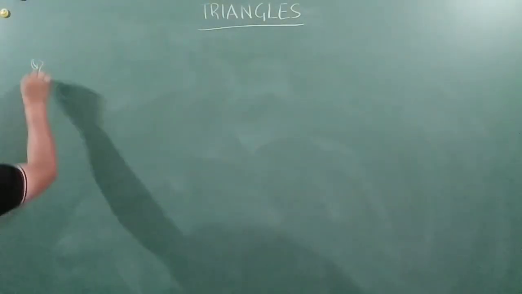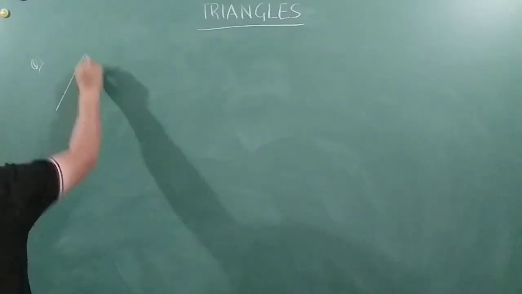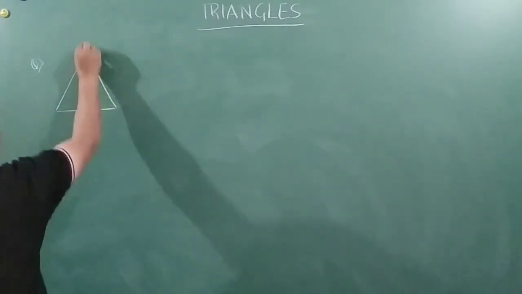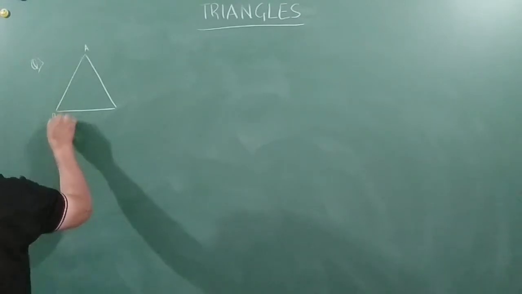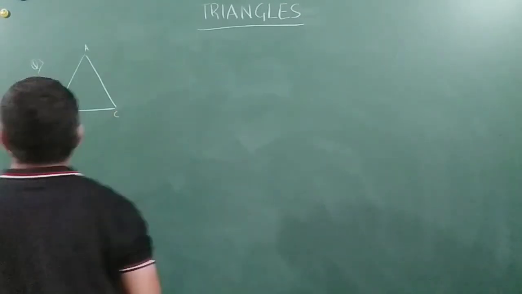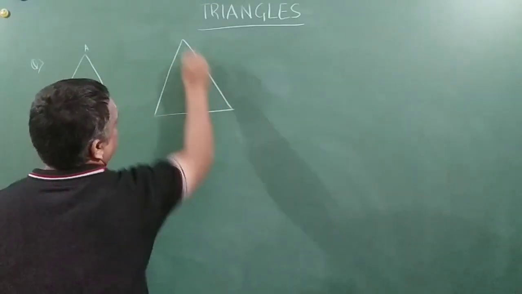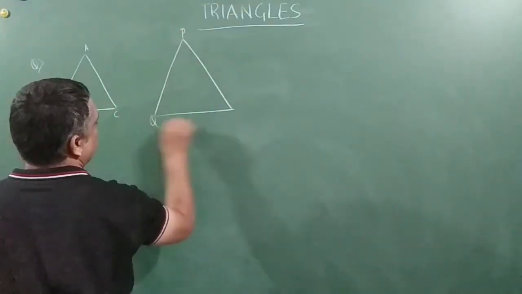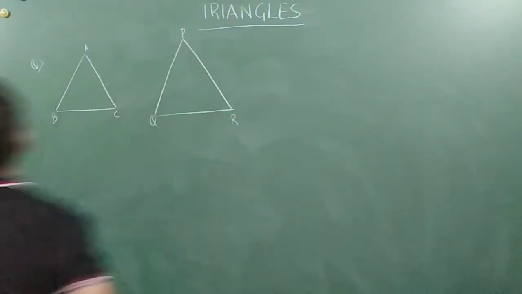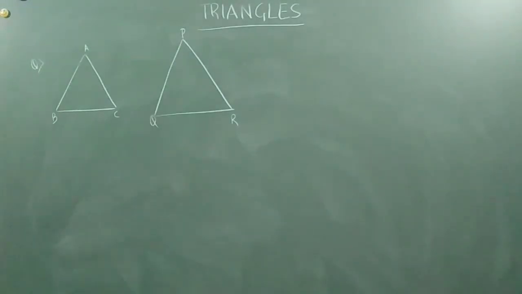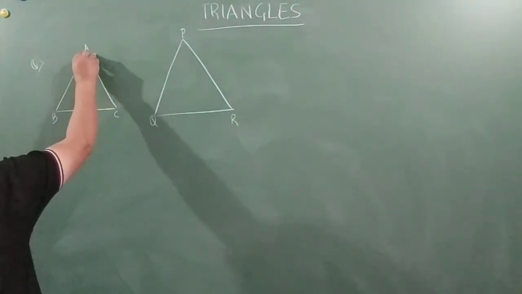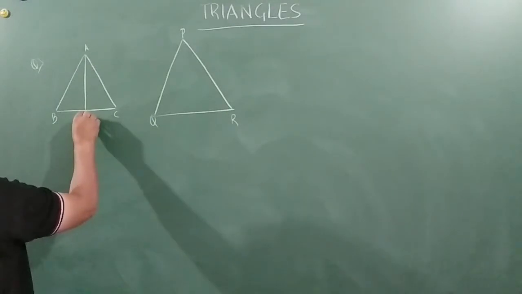If AD and PM are the medians of triangles ABC and PQR, what is given? AD and PM are medians. So friends, I hope everybody knows what a median is.